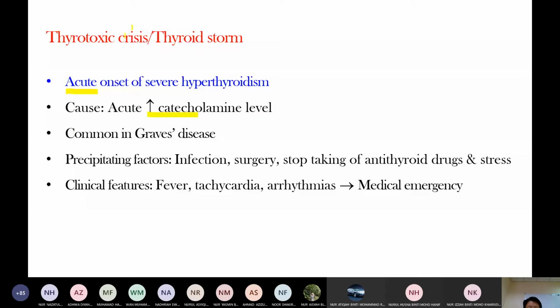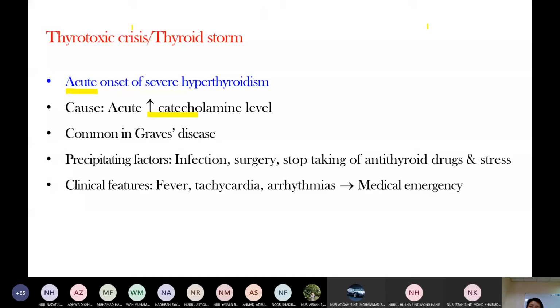So in thyrotoxic crisis or thyroid storm, the cause is increased catecholamine level, because of the excess thyroid hormone. This thyroid hormone stimulates sympathetic overactivity, which stimulates catecholamine release.